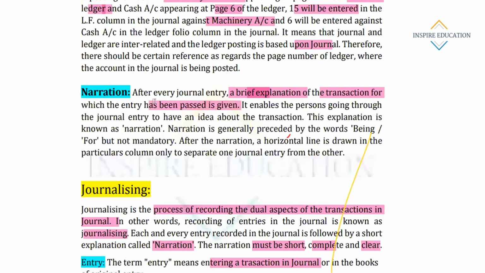Narration just describes the transaction. Started with 'being'. Suppose in a post office we write like 'being the expenses incurred for cleaning the floor'. Narration is a small explanation only.